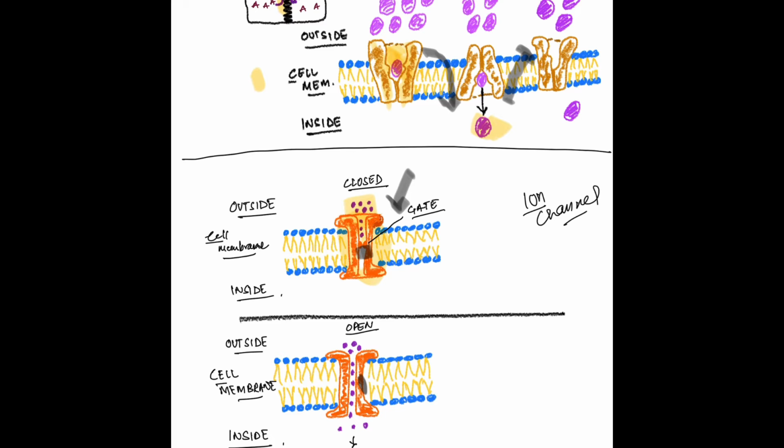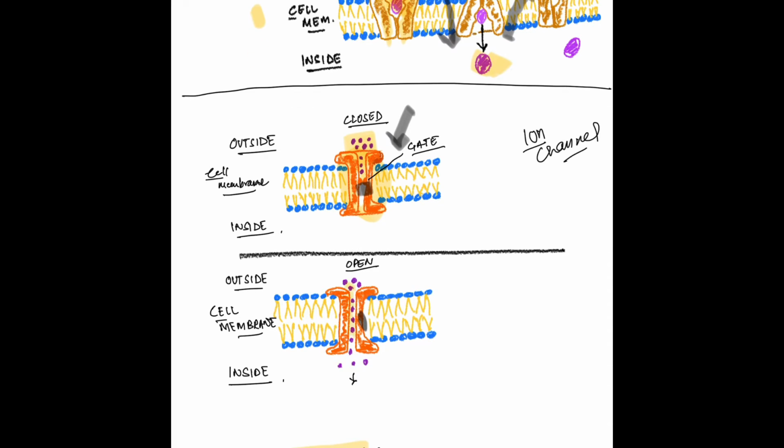So, if ions are present in high concentration outside the cell, as soon as the channels open, they move from high concentration to low concentration, that is from outside of the cell to inside of the cell. Ions can also move from inside of the cell to outside of the cell depending on the concentration gradient.